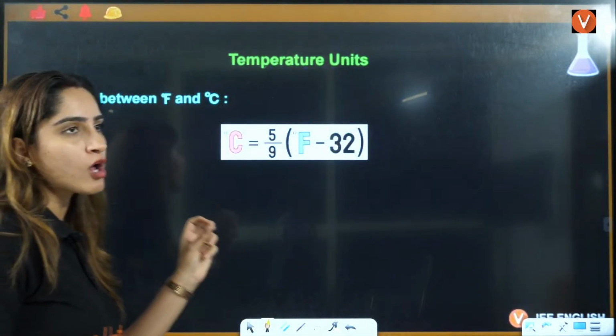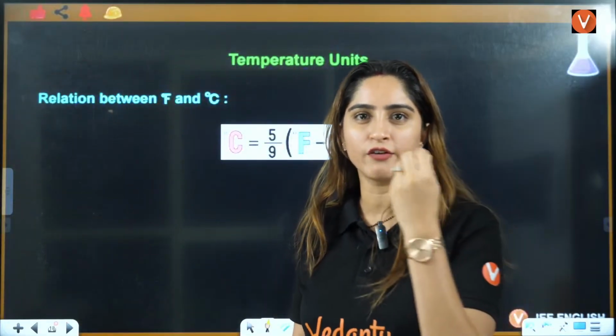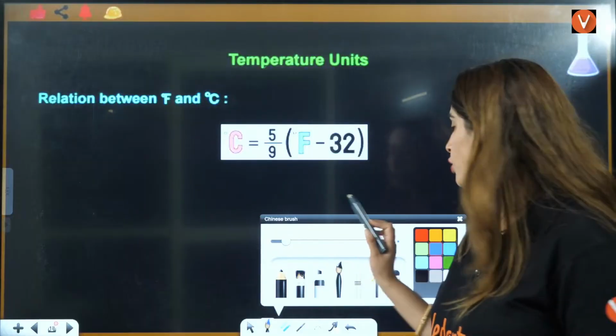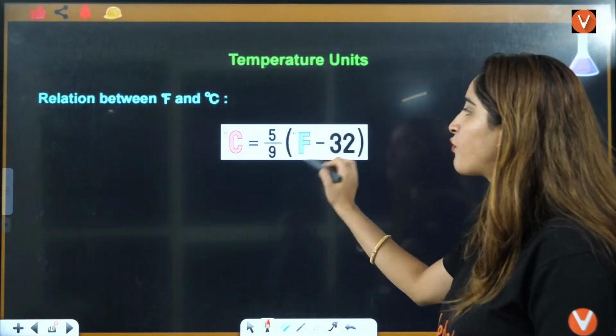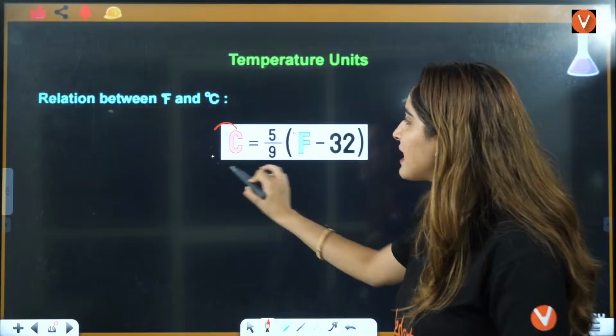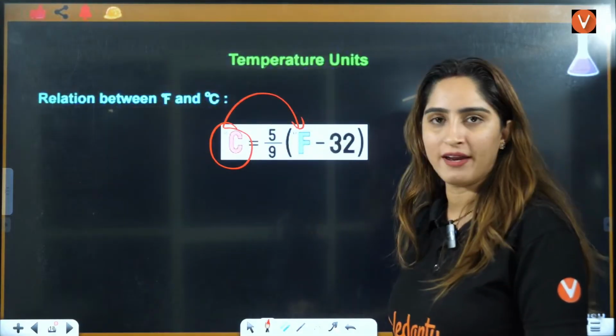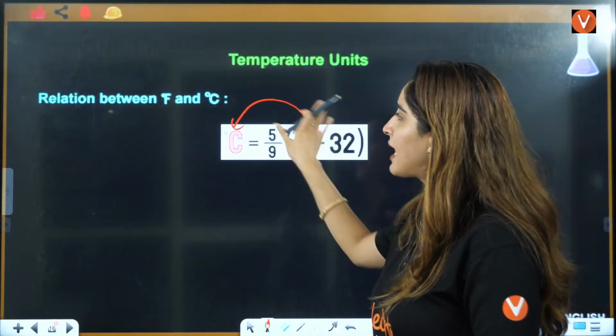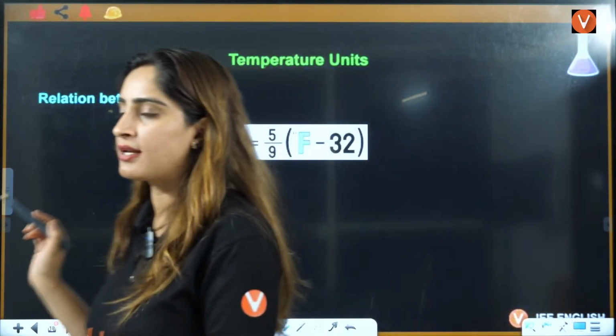Now, this is a very rare formula that is used, but still you should know this, right? If you actually want to have a good hold in physical chemistry, this formula you should know. Degree Celsius conversion to Fahrenheit, or Fahrenheit conversion to degree Celsius, that you can do with the help of this relation here.